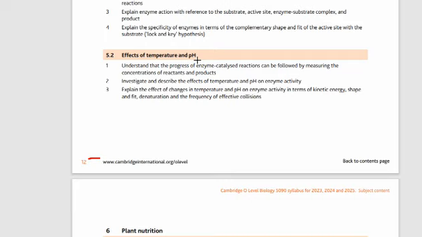Today we are back with another video, and we have to start the other content of the enzyme activity, our enzyme chapter. As we have finished the first few points of the enzyme chapter, so we have to finish these points. So without wasting any time, let's get into the video.